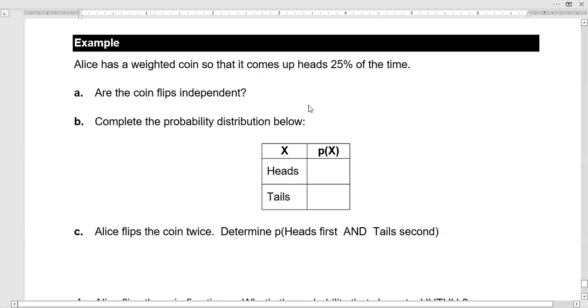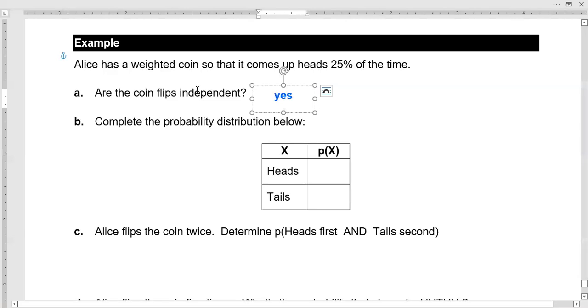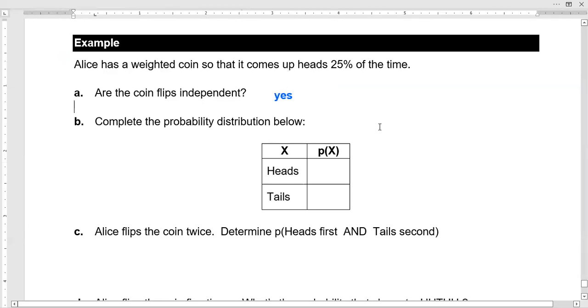In this case, are the events independent? Yes, they are. Even though it's more likely to land on tails than heads, whatever I get the first time I flip the coin is not going to impact what I get the second time I flip the coin, right? I'm just as likely to get heads 25% of the time, no matter what I got before.